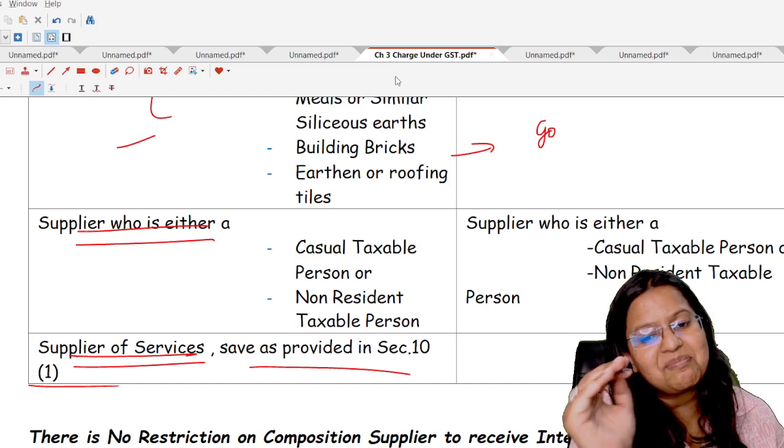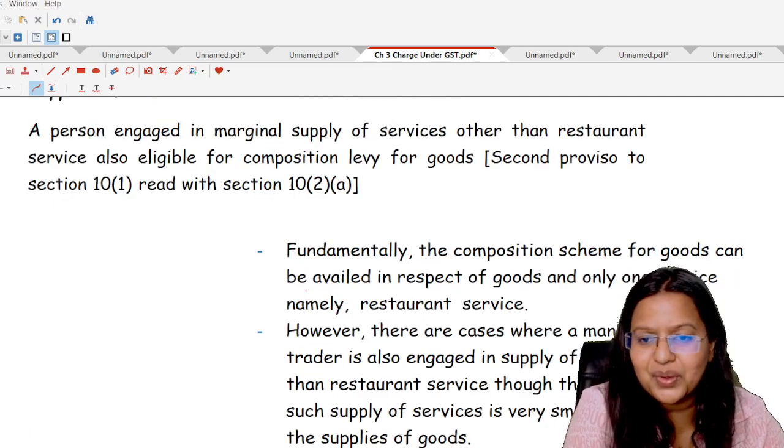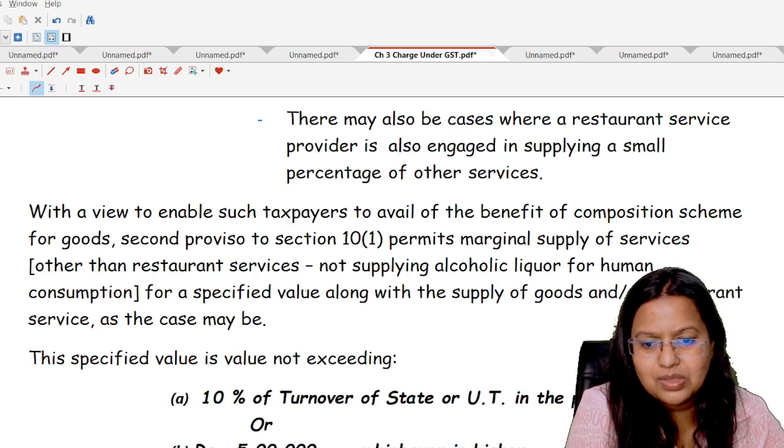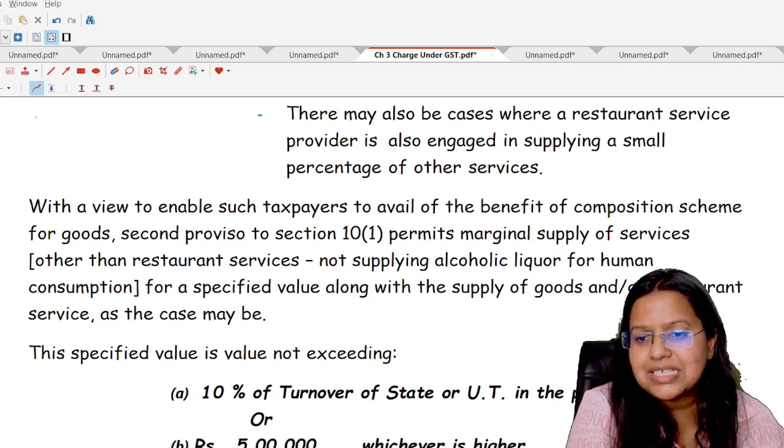That is the marginal supply of services, which we are now going to understand.